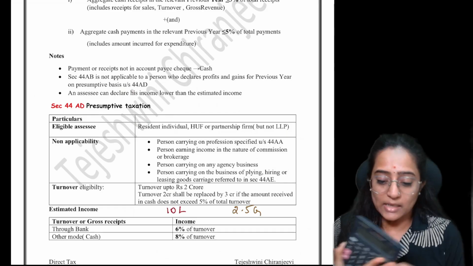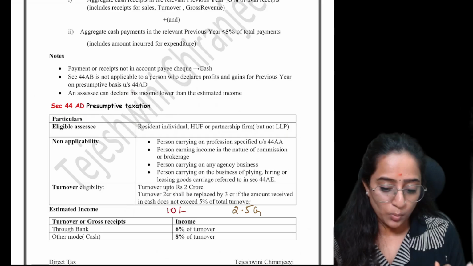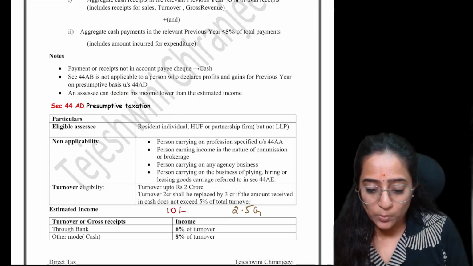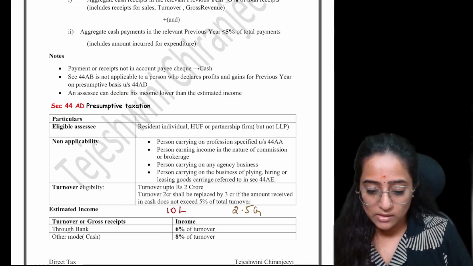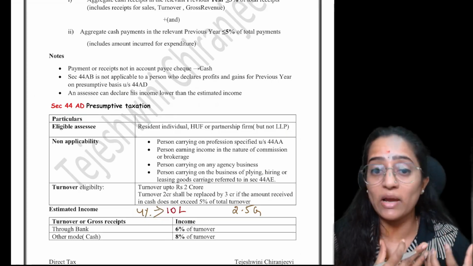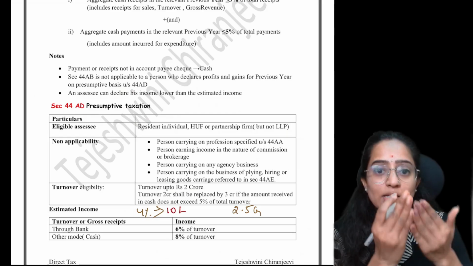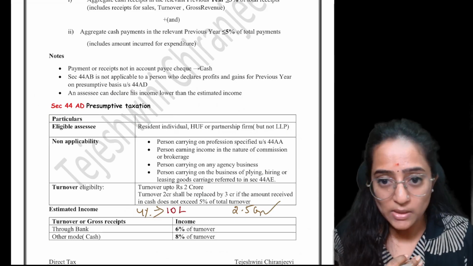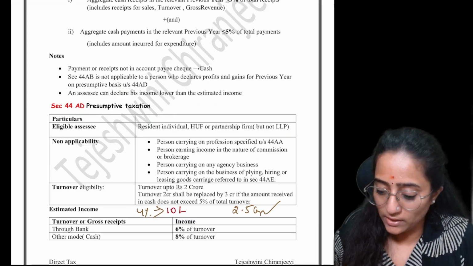What is that going to be? If you divide 10 lakh rupees by 2.5 crores, how much is it going to be? It's only 0.4%. No, it is just going to be 4%. So can I say the cash whatever you have received is not exceeding 5% of your total turnover? It means that you are eligible to opt for section 44AD and take its advantage.